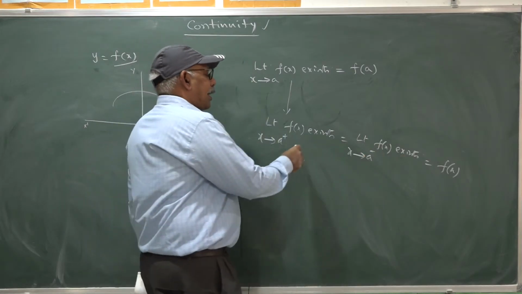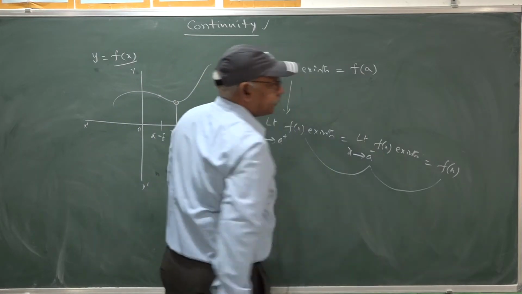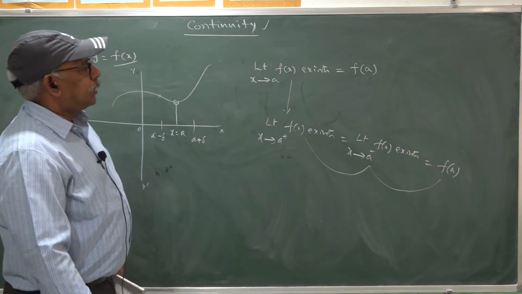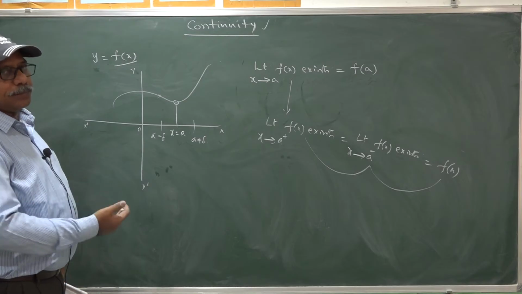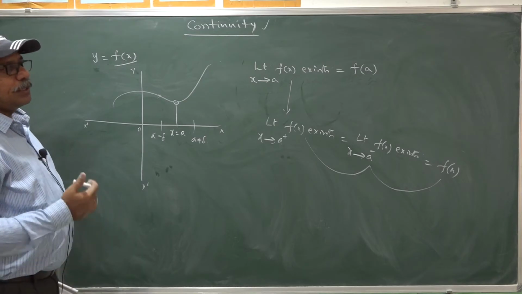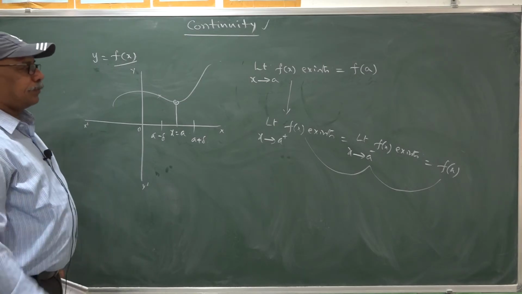That means both right and left limits are equal to f(a). In such a case only the function is said to be continuous at a. That is the definition of the continuity of the function.